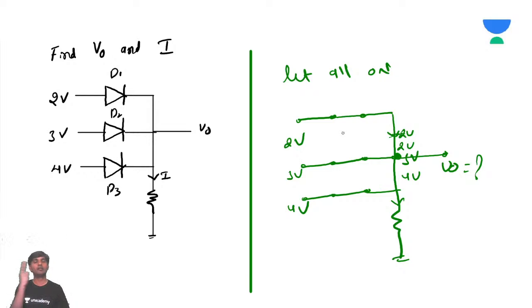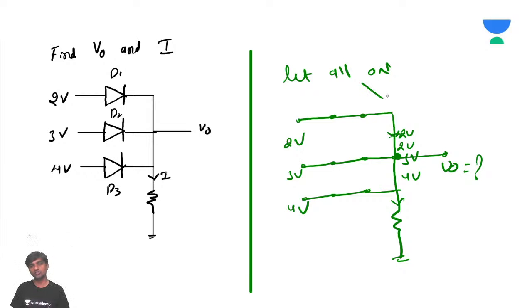In parallel branches, the voltage should always be the same. D1, D2, D3 are connected in parallel. Yes, total number of combinations, yes. Okay, understood, Bharat, I am sorry. Okay, we'll move on.